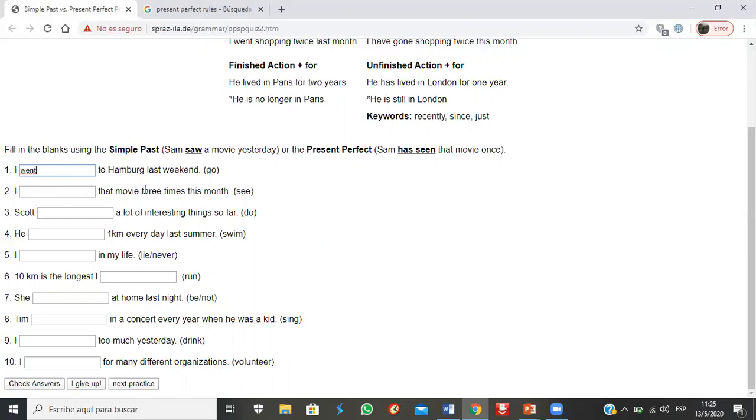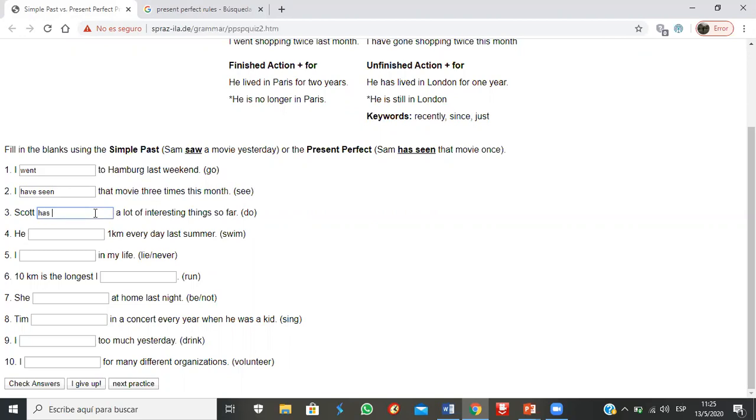Okay, when we have, it says, that movie 3 times this month. In this case, I saw, okay, 3 times. No, I have seen, because the month is not finished. So I started 1, 2, 3 times, and maybe tomorrow I can watch it. So far means hasta el momento. So these ideas, hasta el momento, quiere decir que hasta el día de hoy, una compilación. Puede que mañana siga. So this is present perfect.